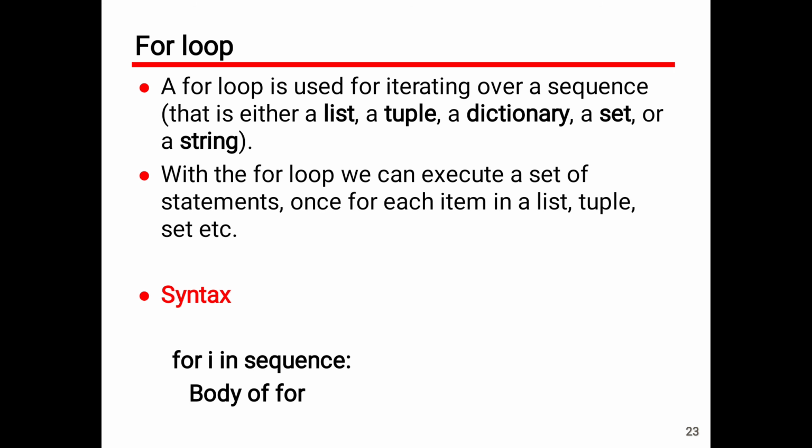Okay, this is entirely different from the C language. In C we can write a program with the same logic using a for loop, a while loop, or a do while loop. But here the for loop is entirely different in Python. The syntax of the for loop is: for i in sequence. The sequence might be a list, a tuple, a dictionary, a set, or a string. Then the body of the for loop will be executed.